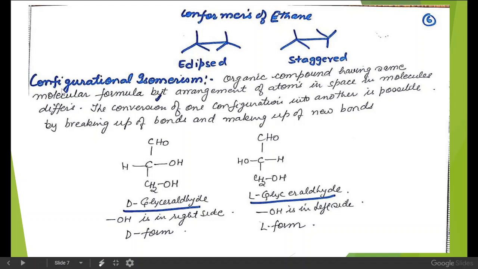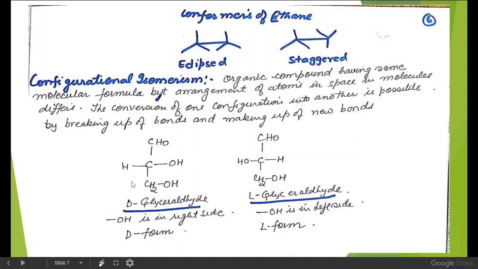Now, what is configurational isomerism? Those organic compounds which have the same molecular formula but a different arrangement of atoms in space in the molecule, and the conversion of one configuration into another is possible only by breaking a bond and making a new bond.